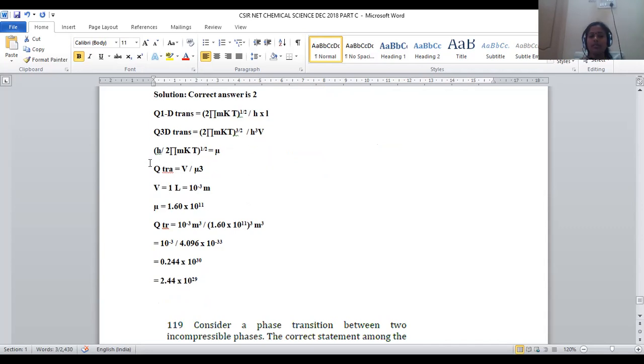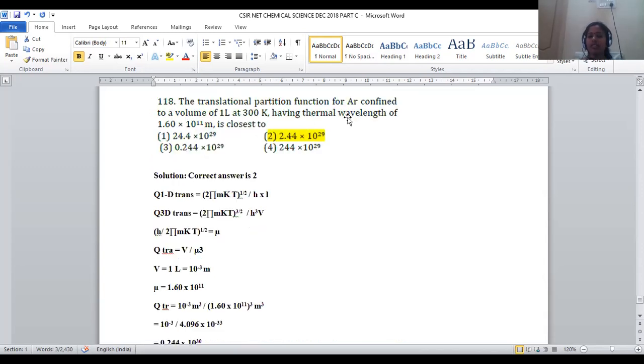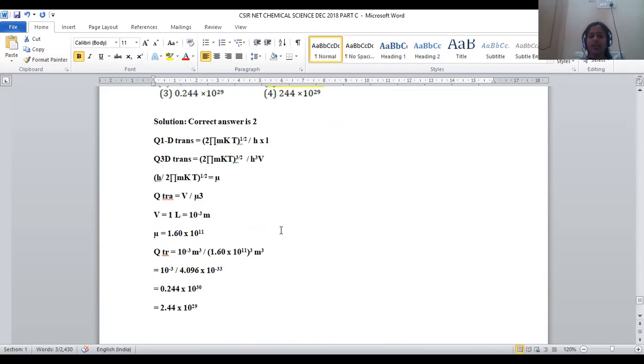So now the formula becomes: h by (2 pi mkT) whole to the power 1 by 2 can be denoted with mu. When we take the reciprocal of this term, h by (2 pi mkT) whole to the power 1 by 2, this is denoted with mu. Mu is nothing but the thermal wavelength, right?